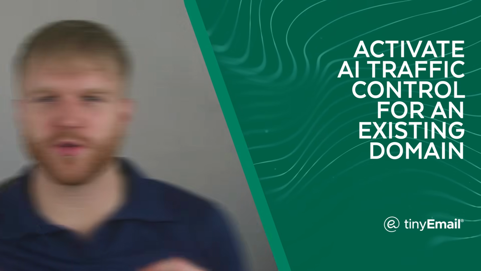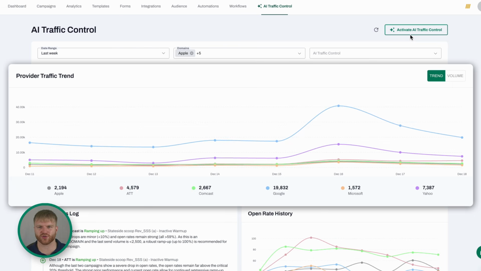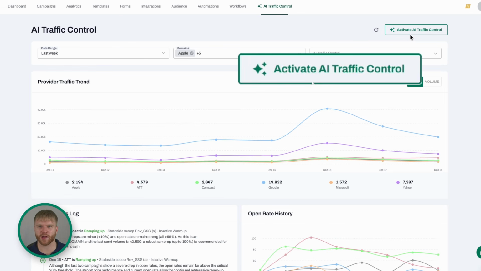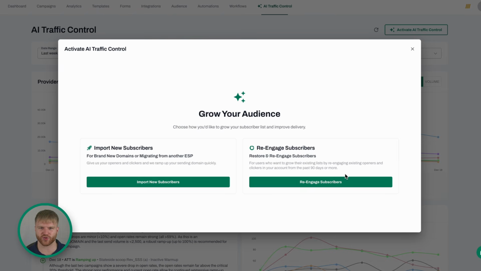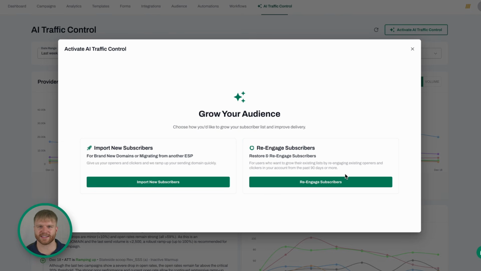To get started, go to the AI traffic control tab in the top navigation. On this page, you'll see your traffic trends and provider performance. In the top right corner, click on the green Activate AI Traffic Control button. A window called Grow Your Audience will appear with two options: import new subscribers or re-engage subscribers. We're working with an existing Tiny Email sending domain, so choose re-engage subscribers.